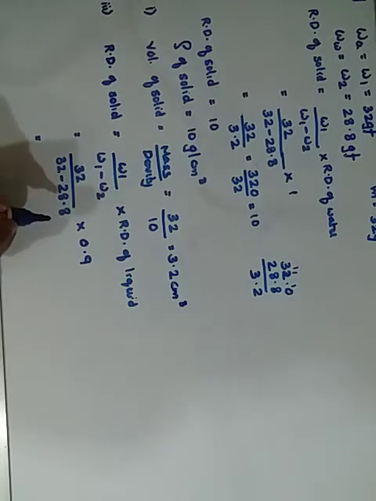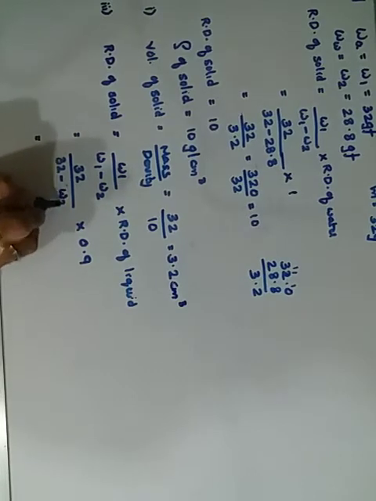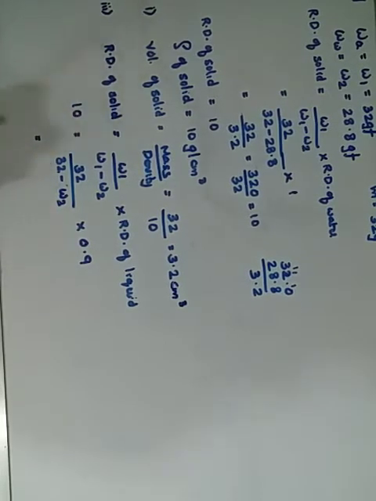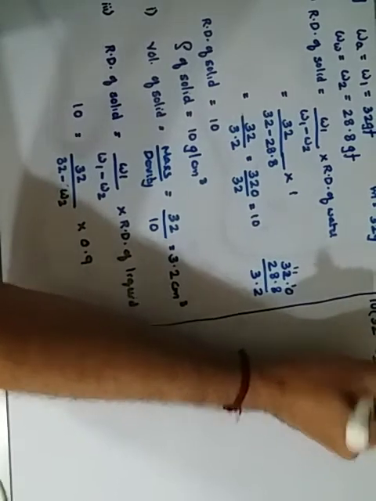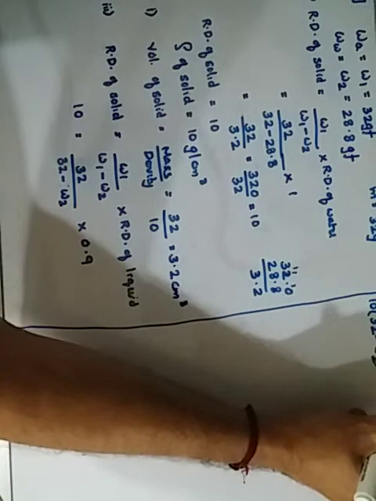One minute. What do we want? The weight of the solid is required. Here, what will be its W2? Relative density is already 10. We cross multiply, and it goes to the other side and becomes 10 into 32 minus W2 is equal to 32 into 0.9.